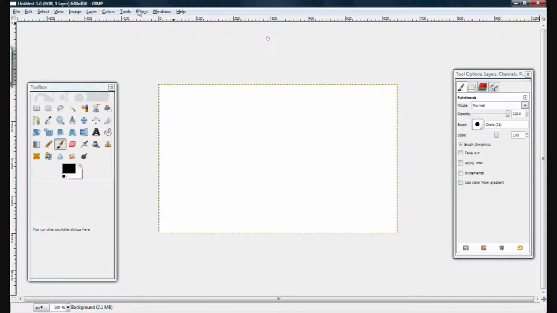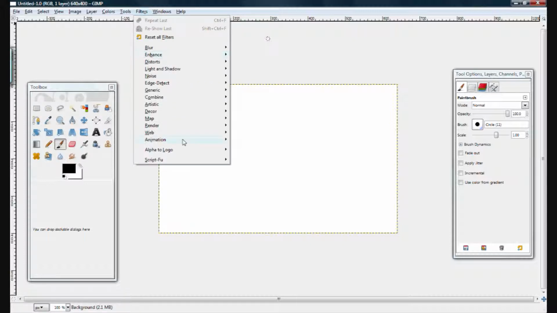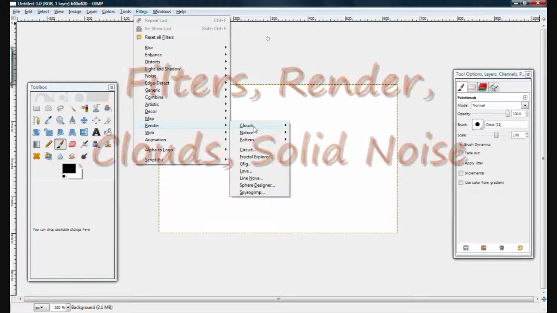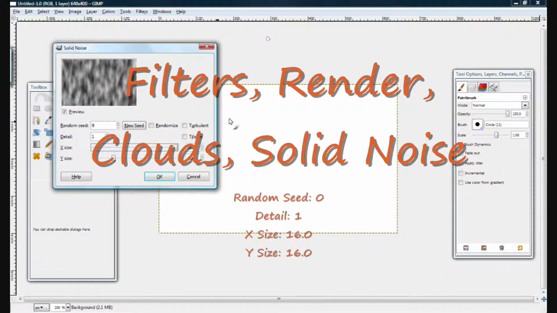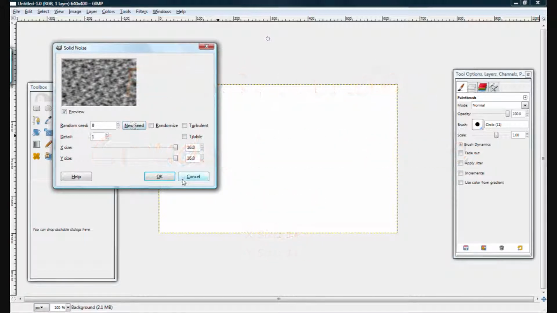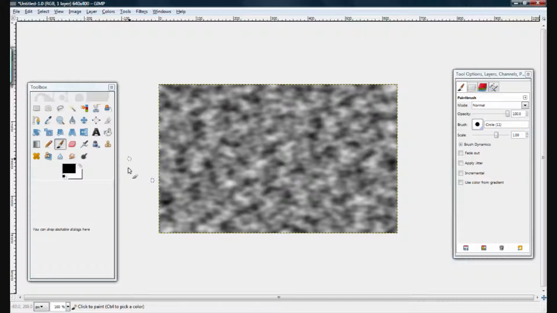And here's something really fun. It's actually just really easy. You go Filters, Render, Clouds, Solid Noise. It doesn't matter what you have the detail at. Keep it at 1, random seed 0, but the X size and the Y size all the way up, and just hit OK.